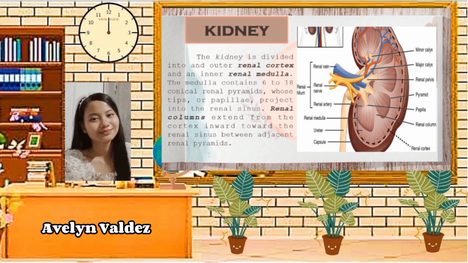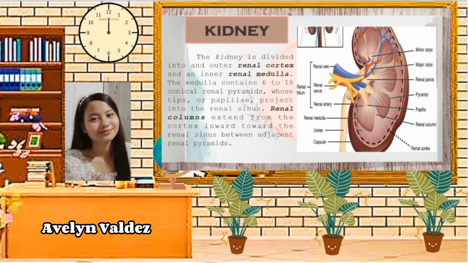Ang renal cortex, ito yung nasa outside layer or its cover of many body organs. So, ang renal cortex, ito yung outer layer ng cortex natin. The cortex surrounds the inside of the organ.